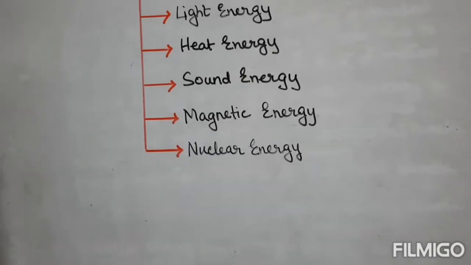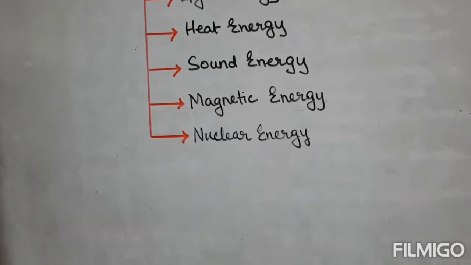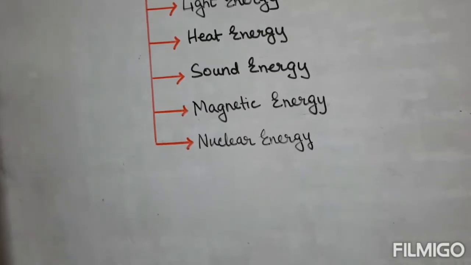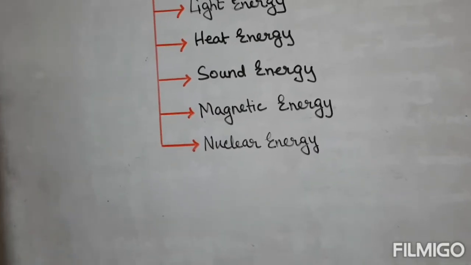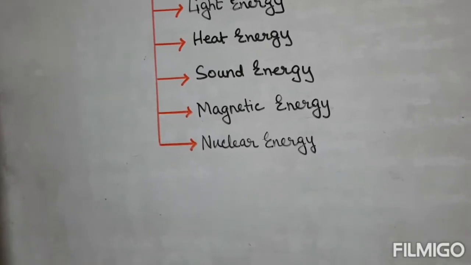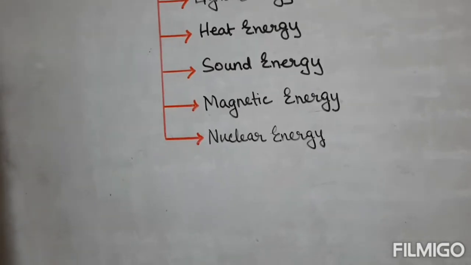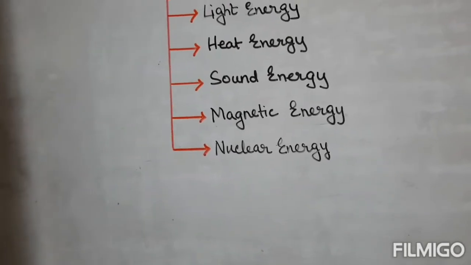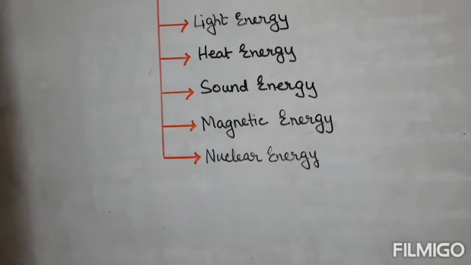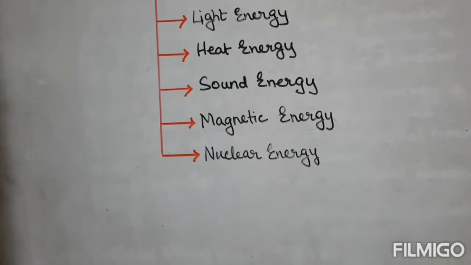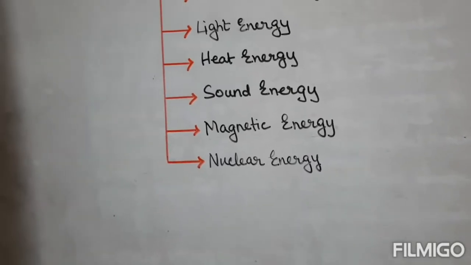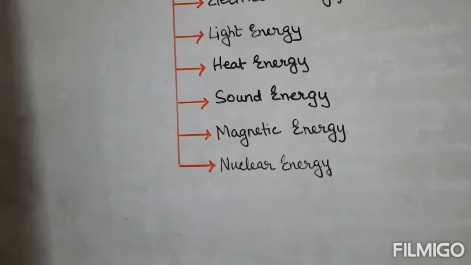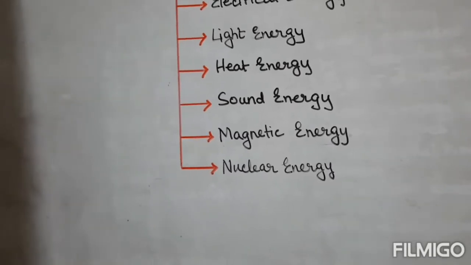Next is heat energy. Heat energy is produced by burning of wood, coal. Even from electrical appliances such as heater, geyser, we get heat energy. It is the form of energy that causes the sensation of hotness or coldness. It can be transferred from a hotter body to a cooler body.